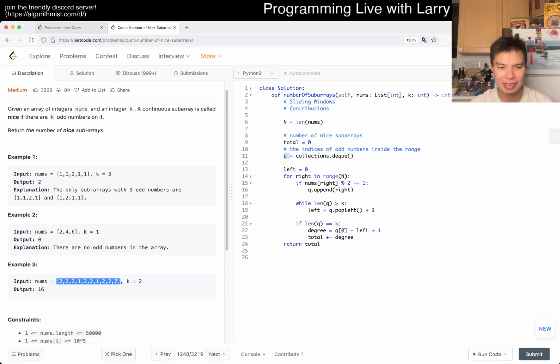And I kind of didn't show the full visualization, honestly. I guess I did it in my head, but let's say we have an extra 1, then this would be a subarray, this would be a subarray, and then when we go to the next one, we would pop out of this one, but then to get this as the left bound, since we know where the next one is, which is here, all the other stuff is just the degree of freedom, which we can choose to extend, and that is how I do it.